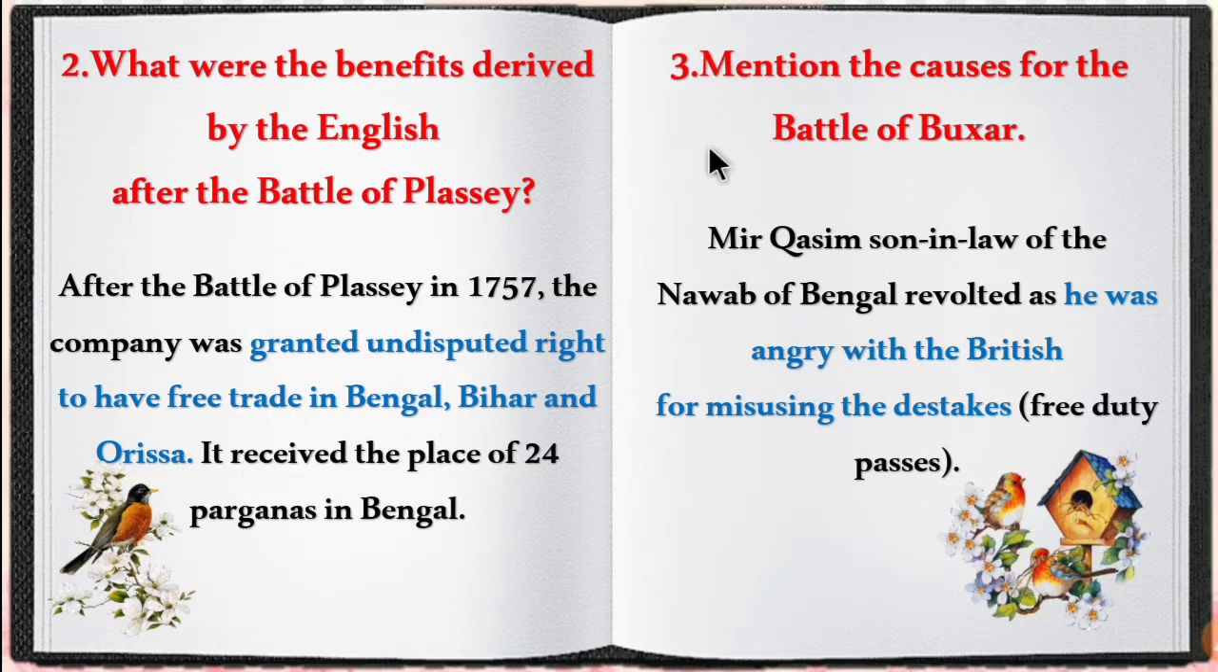The third question is, mention the causes for the Battle of Buxar. Mir Qasim, the son-in-law of the Nawab of Bengal, revolted as he was angry with the British for misusing the dastaks. Dastaks are the free duty passes. This was the main reason behind the Battle of Buxar.